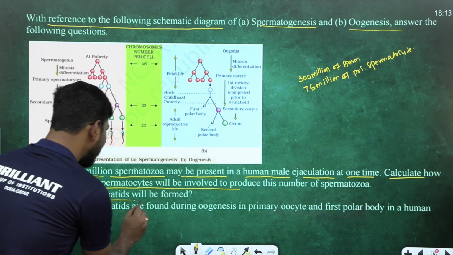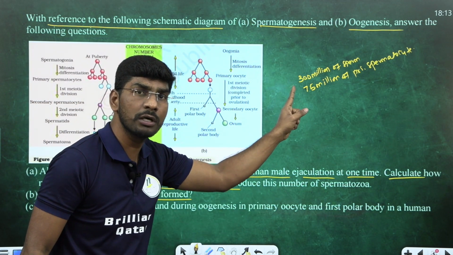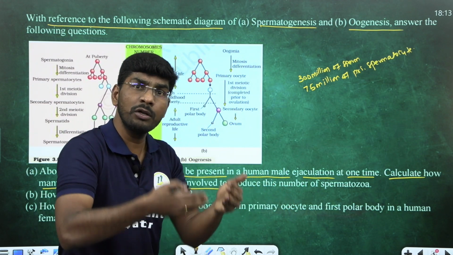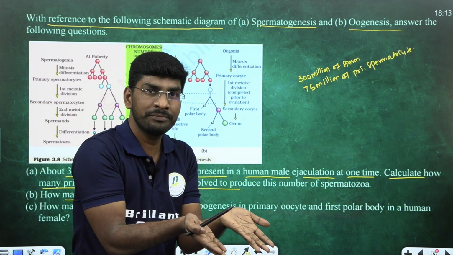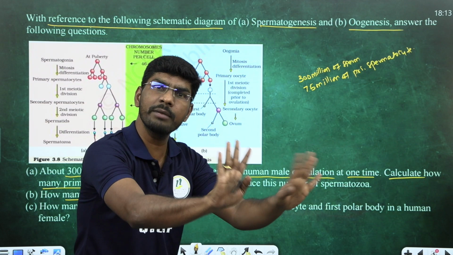How many spermatids will be formed? How many spermatids form if 300 million spermatozoa are there? That means 300 million spermatids must be there, because spermatids only convert into spermatozoa, right? So the answer is 300 million.